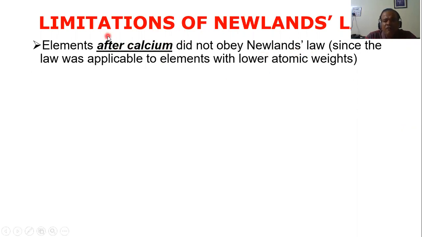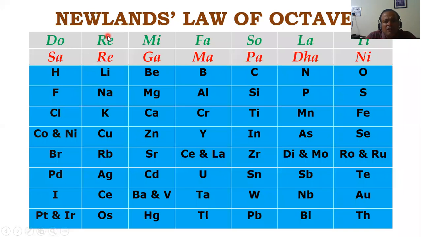That means if I take you backwards, where is calcium? Calcium is here, right? So it applied only to the first few elements, up to calcium. After calcium, the elements were not similar.